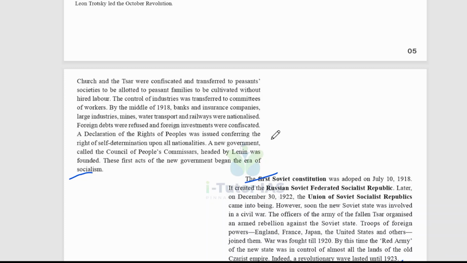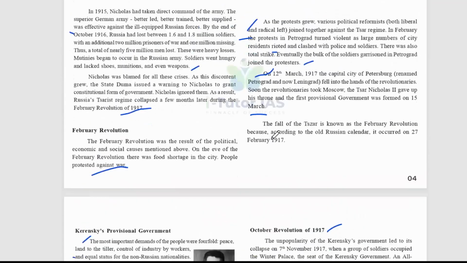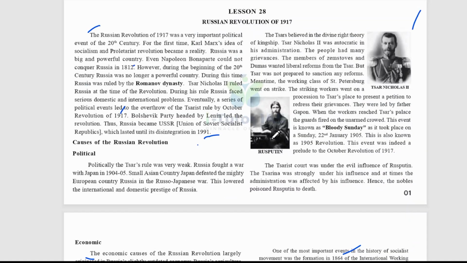Okay, so this is all about the Russian Revolution, its results and causes we discussed, and the rise of the Socialist Party we discussed. So this is all about the Russian Revolution of 1917.